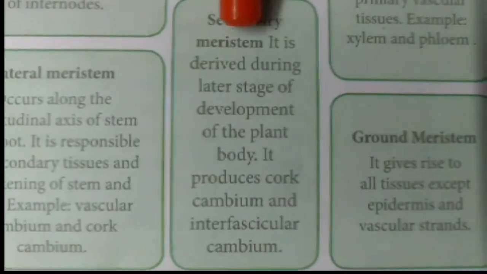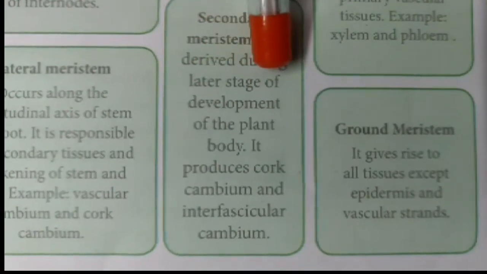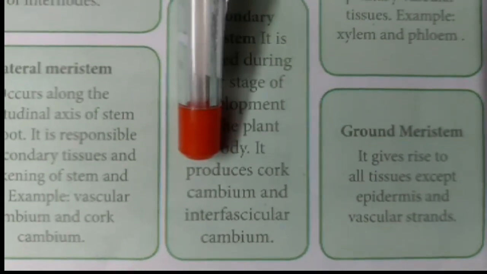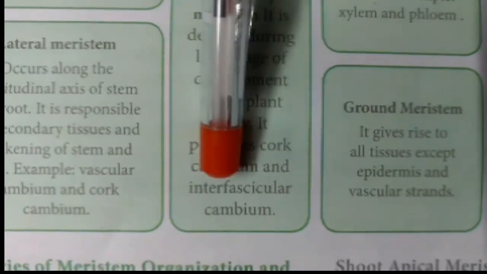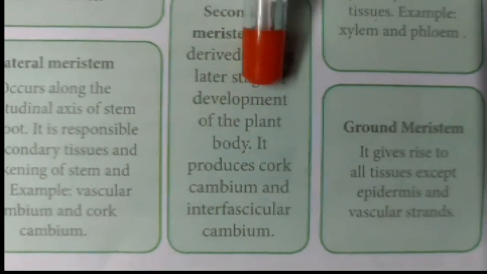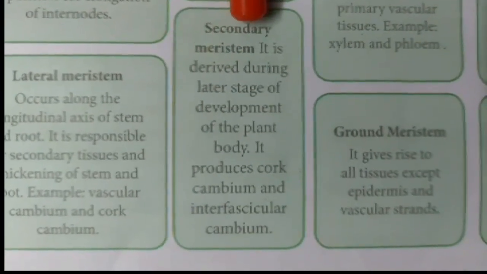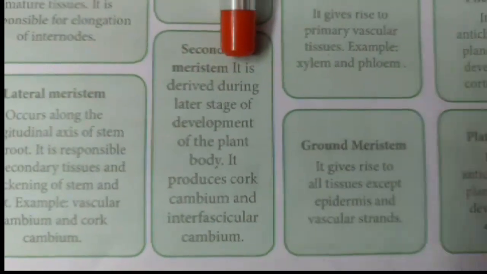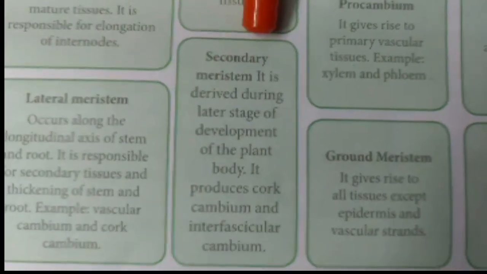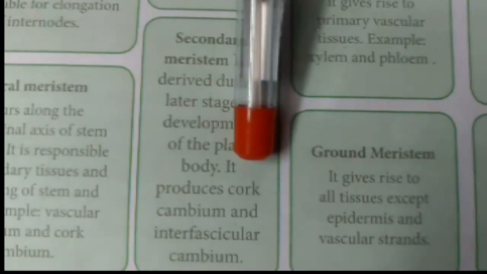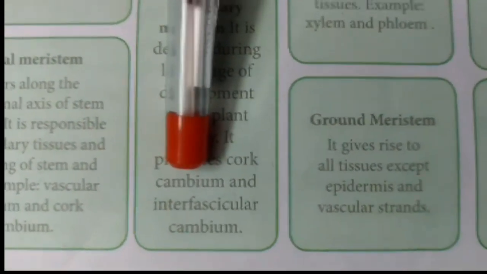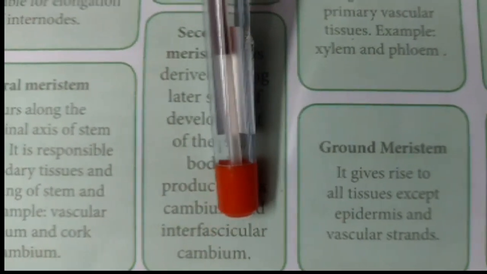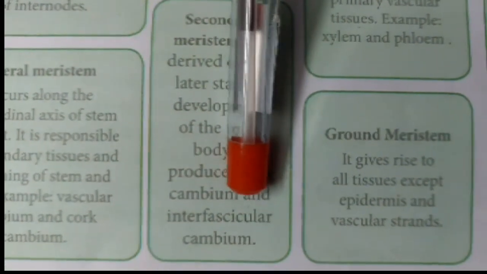The secondary meristem is derived during the later stage of development of the plant body. It produces cork cambium and interfascicular cambium. So the secondary meristem causes the secondary growth of the plant. That is, the thickness of the trunk is due to the secondary meristem, which is responsible for cork cambium, formation of bark, and also interfascicular cambium, that is, formation of secondary rings in the plant.